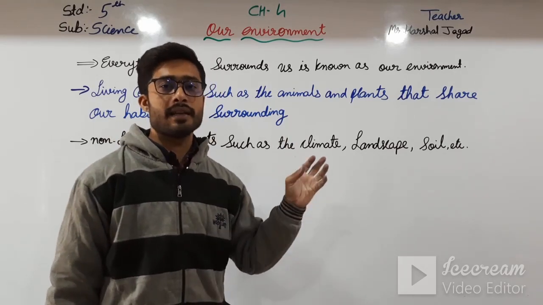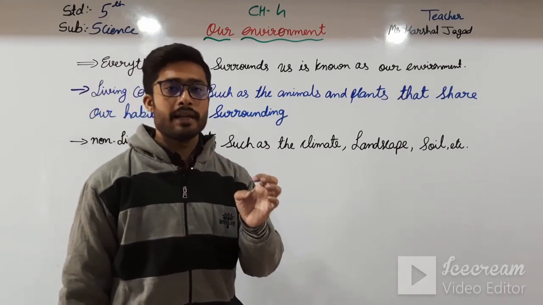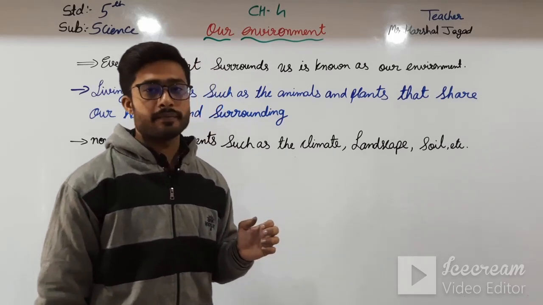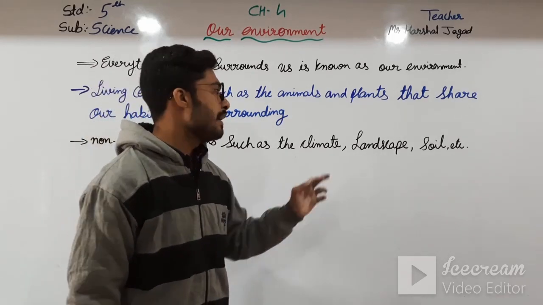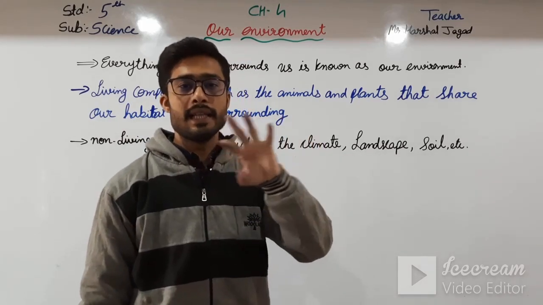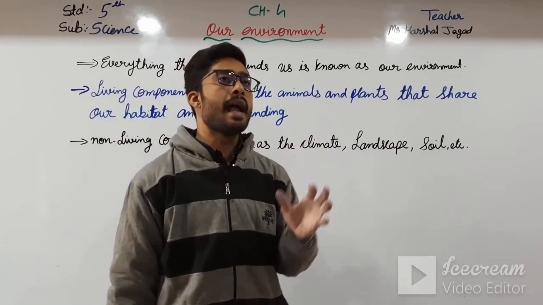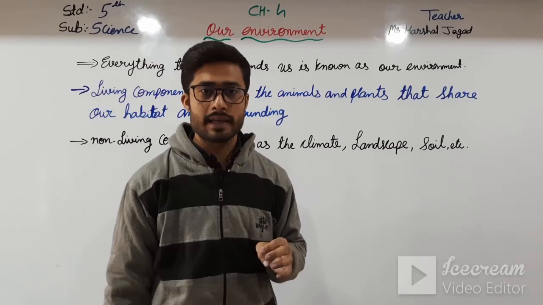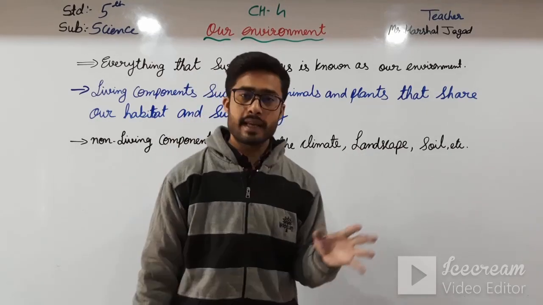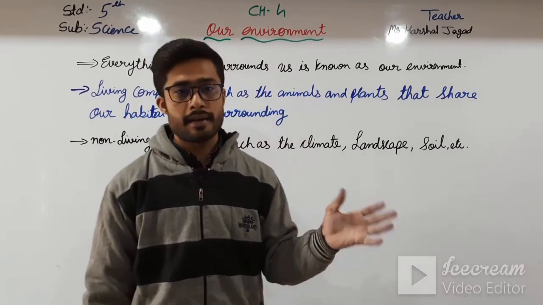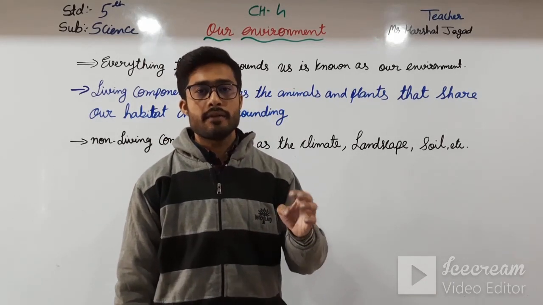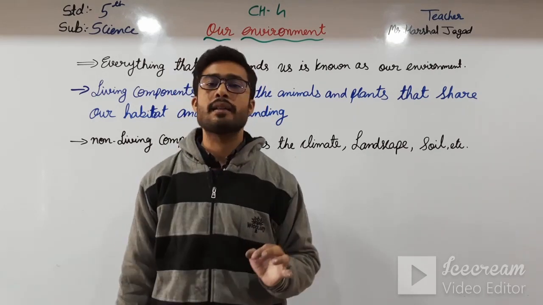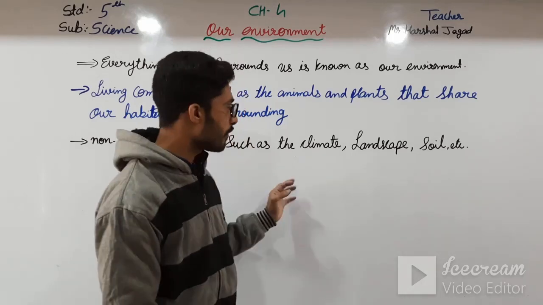Some regions are dry, some have very humid weather. And landscape means there are hilly areas, mountains, and in some areas coastal areas near the sea. And soil: we can see the color of the soil. There are sandy soil, clayey soil, and dry soil. All these types of soil are non-living components.